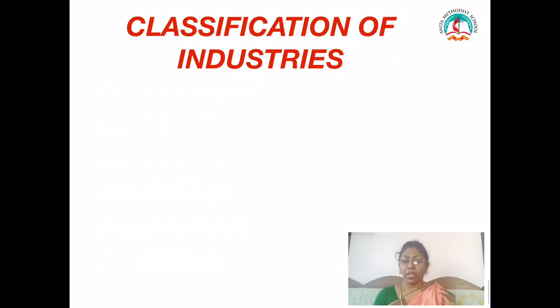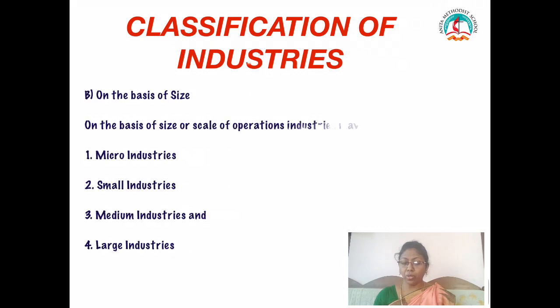Next we will see the classification on the basis of size. When I talk about size, we can say industries are classified into 4: micro, small, medium and large. Here we are not going to learn this in detail, as we have lesson number 21 to explain this as a full topic in detail.